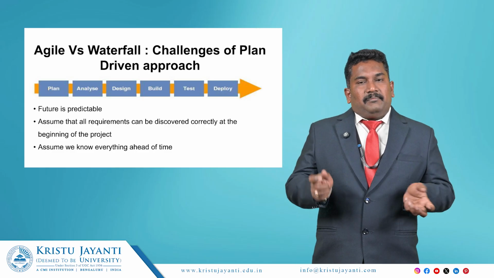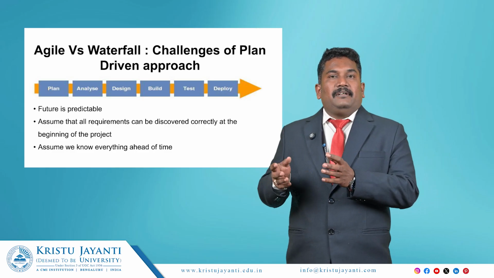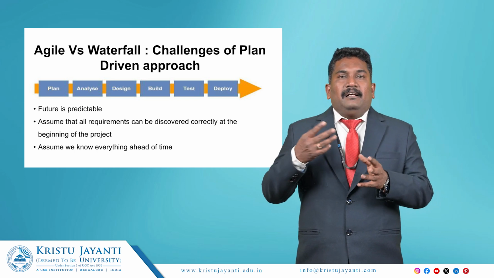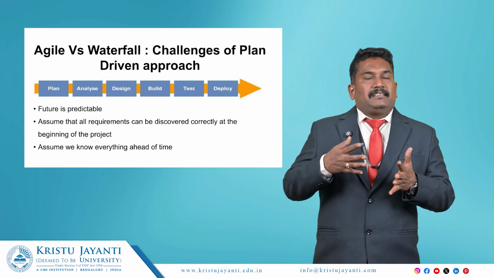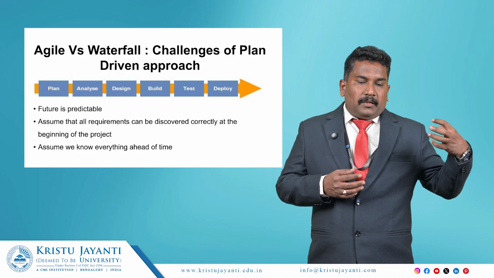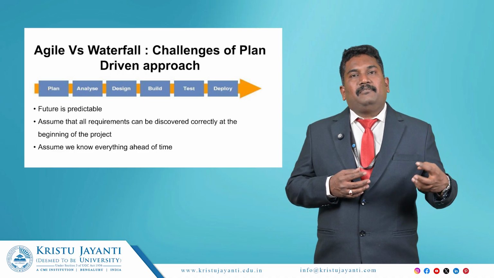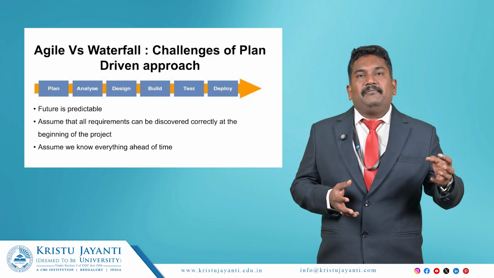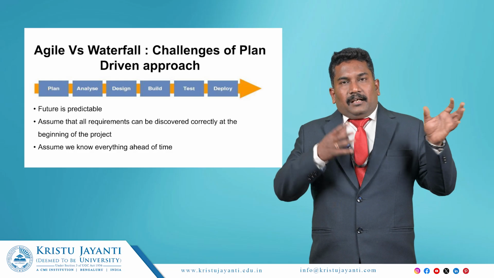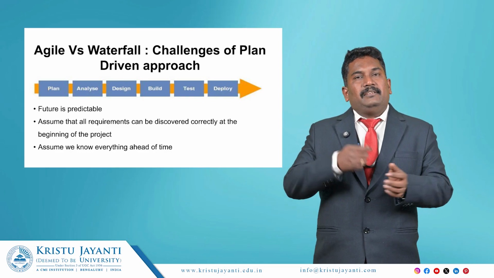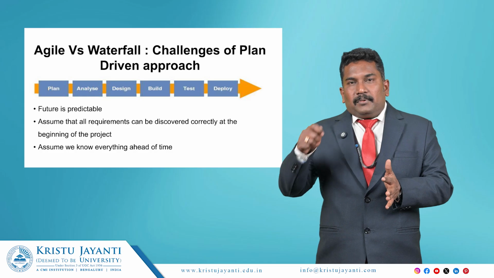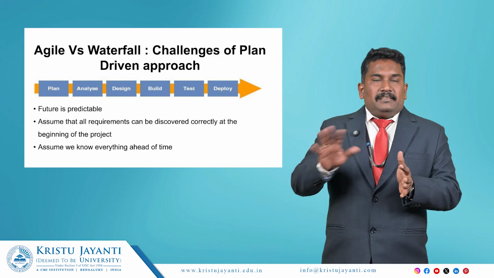At the same time we have to do the SDLC process steps: plan, analyze, design, and then build, test and deployment. When we are planning a particular iteration of a project, at the same time we have to get the requirement from the user. Based on that user requirement, we start planning, analyzing and designing that iteration.